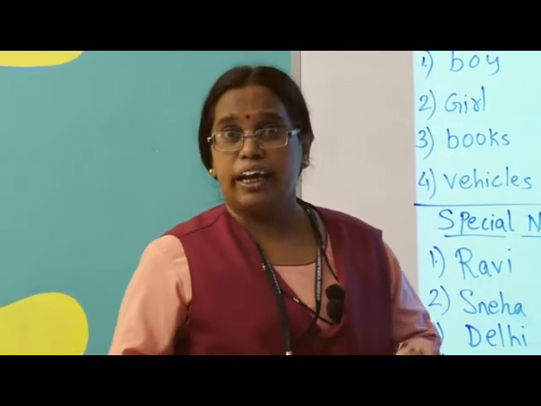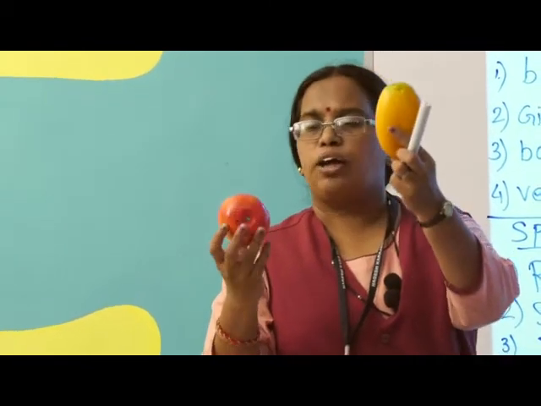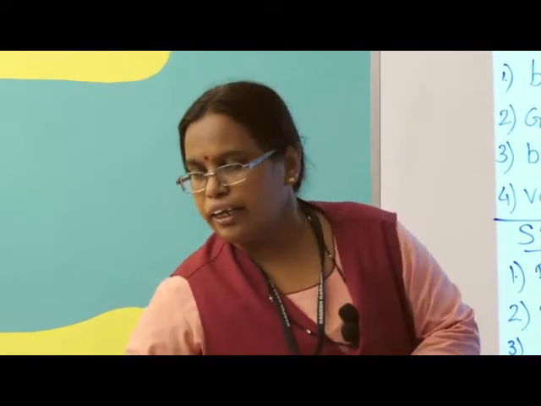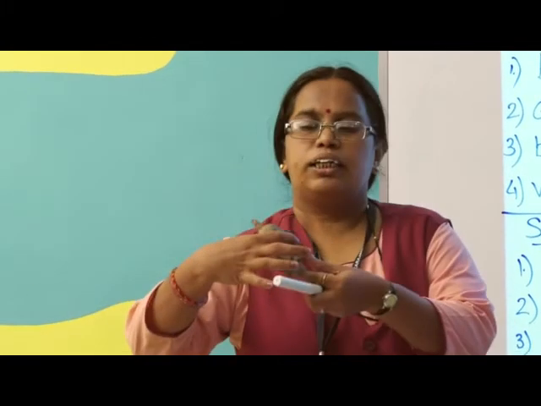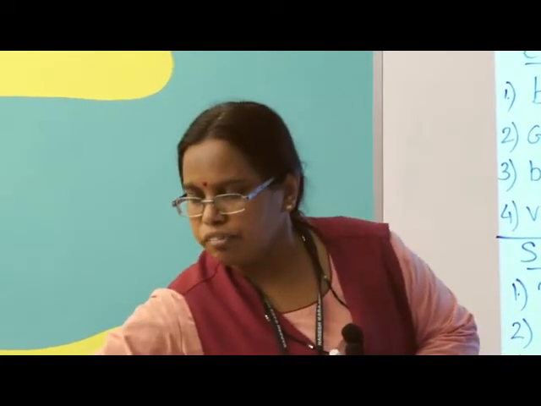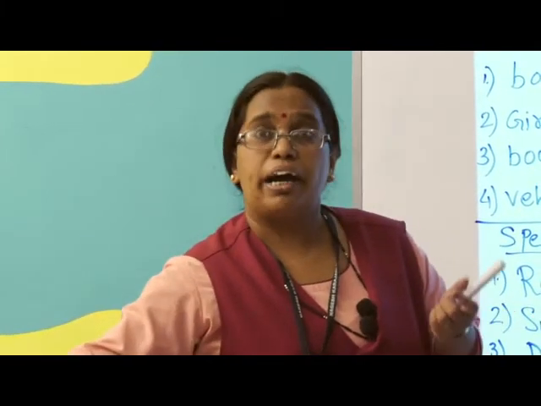As we have seen in the examples, just now I showed you some fruits. These all are fruits, but they have special names like mango, apple, watermelon. Then animals also we saw: tiger, lion, cow. In this way, vehicles we have seen: school bus, rickshaw.